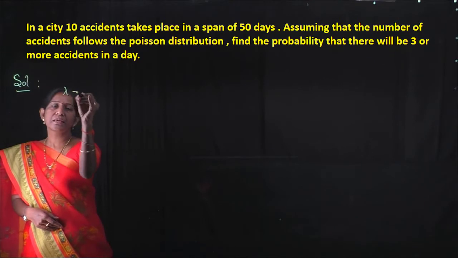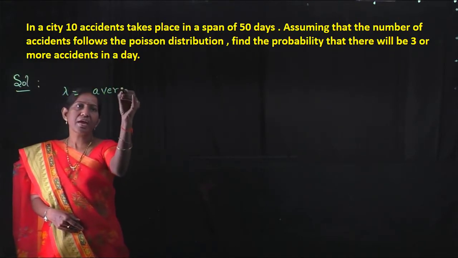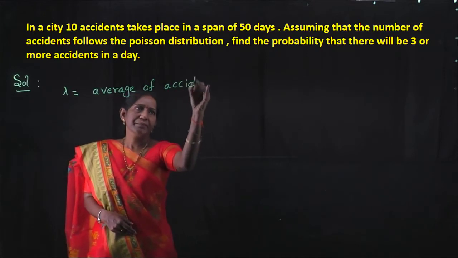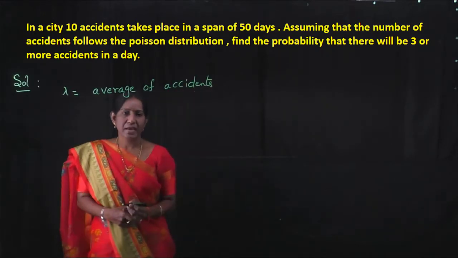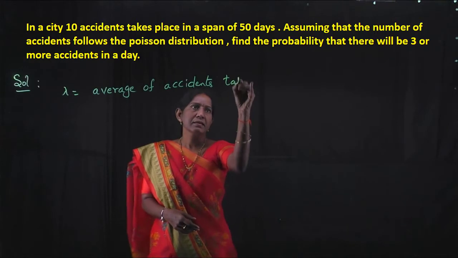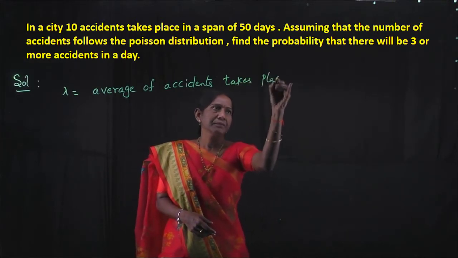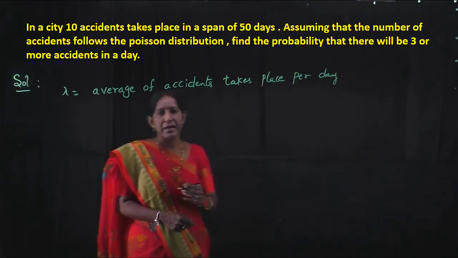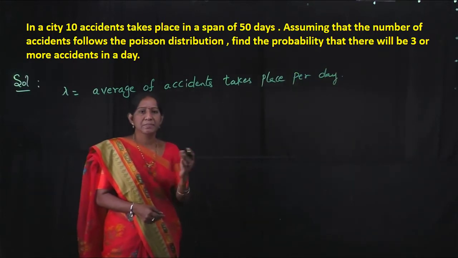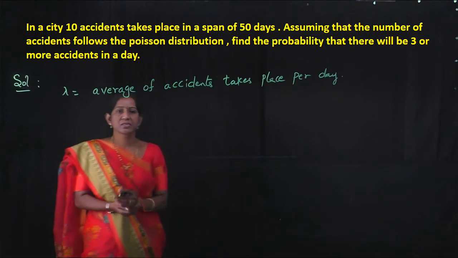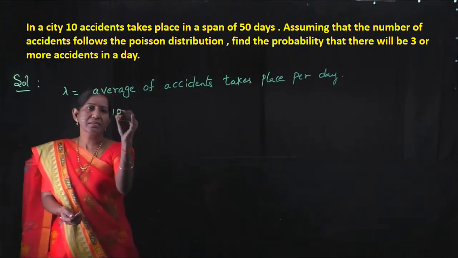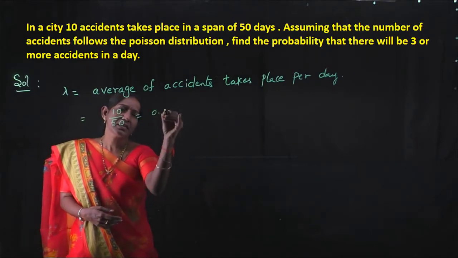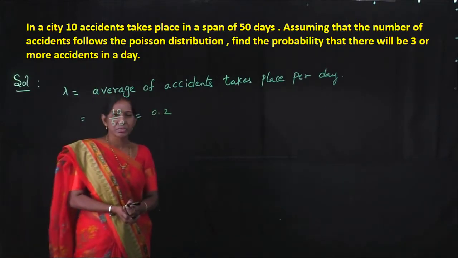Lambda is equal to the average number of accidents that take place per day. In the given problem, 10 accidents take place in a span of 50 days. So the per day average of accidents is 10 by 50, and this value is equal to 0.2.